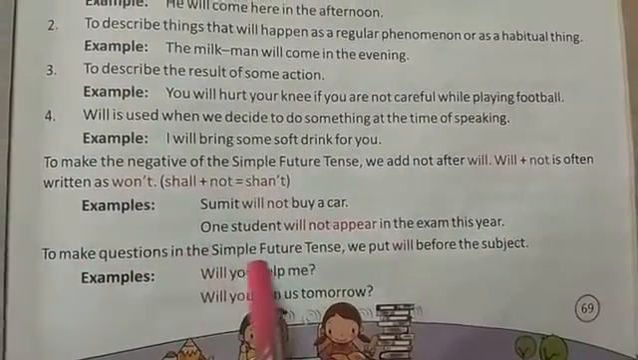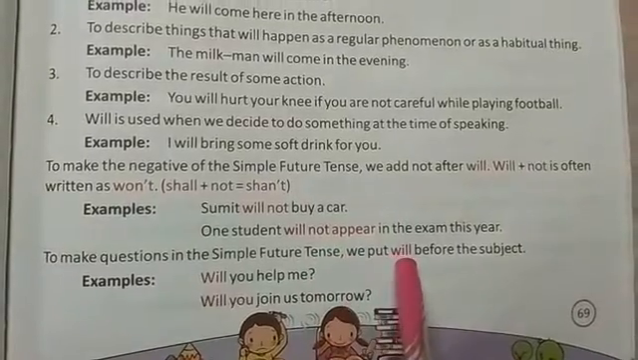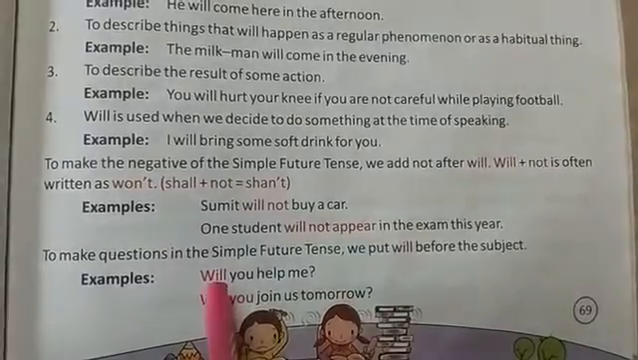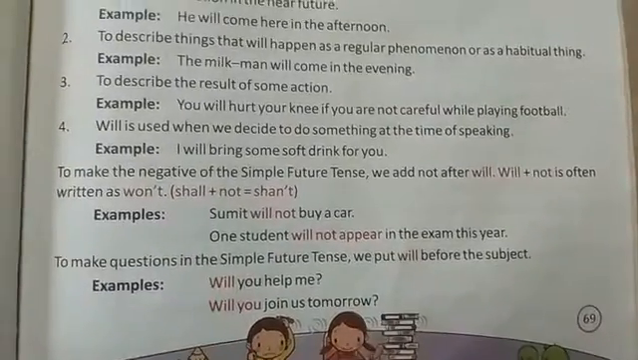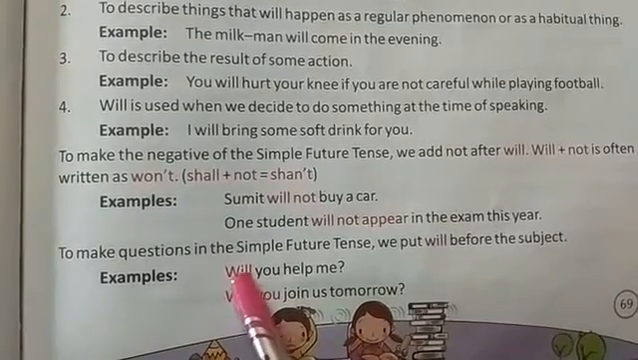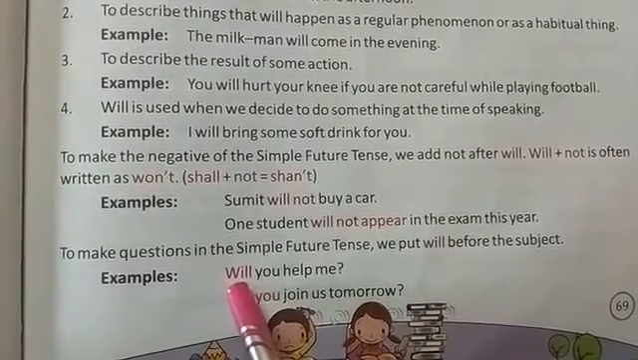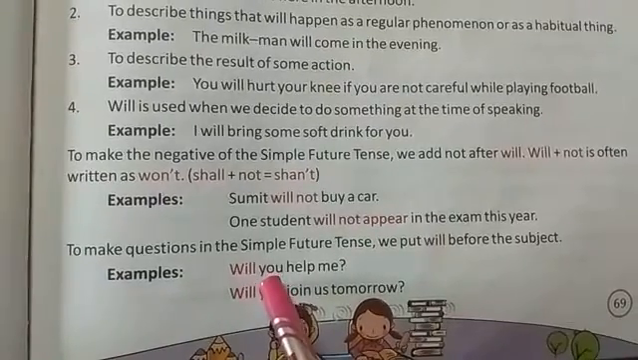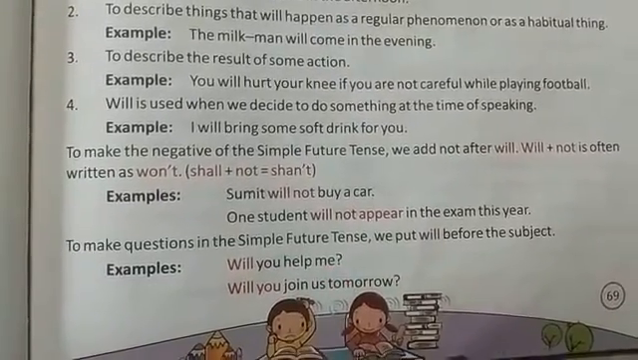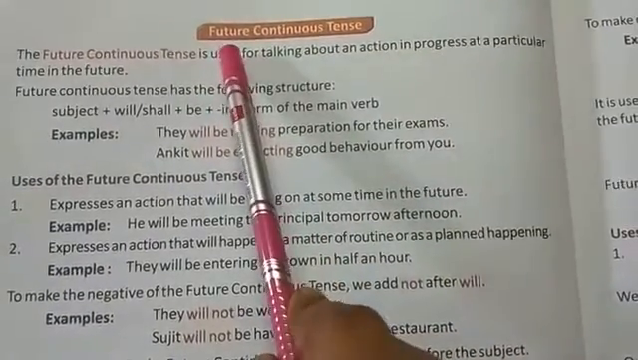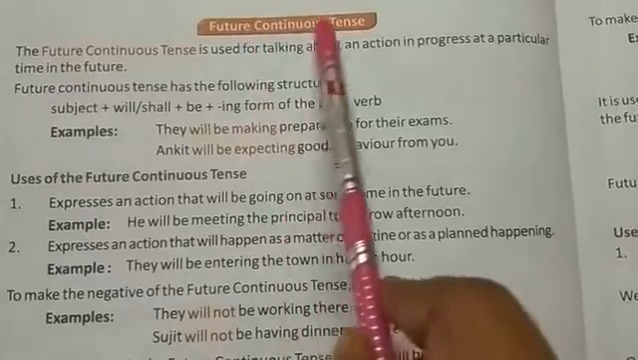To make questions in simple future tense, we will put will before the subject. So will is put first in the sentence, and after that we put the subject, and at last a question mark is put.